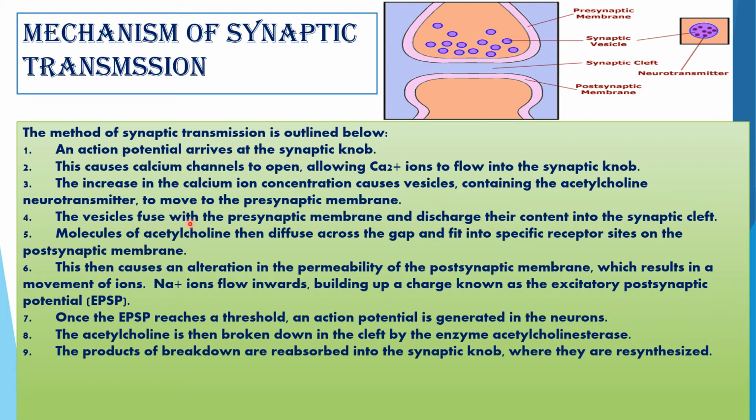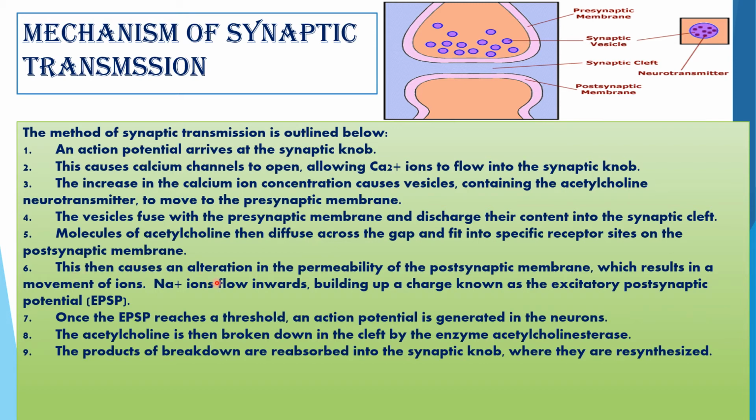Next, the vesicles fuse with the presynaptic membrane and discharge their content into the synaptic cleft. They'll fuse over here and discharge their content in the synaptic cleft. Molecules of acetylcholine then diffuse across the gap and fit into specific receptor sites on the postsynaptic membrane. You have seen in the previous slide, there are receptors also, so they will fit with these receptors.